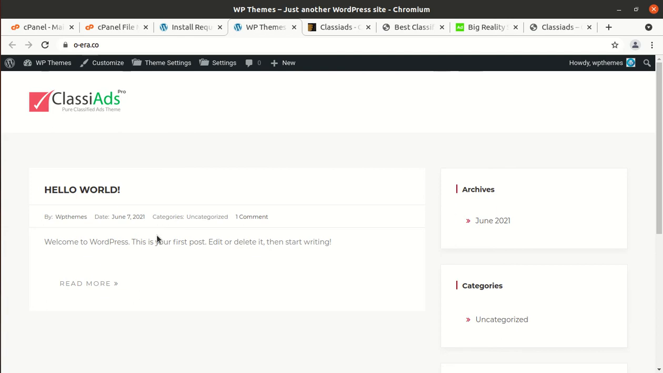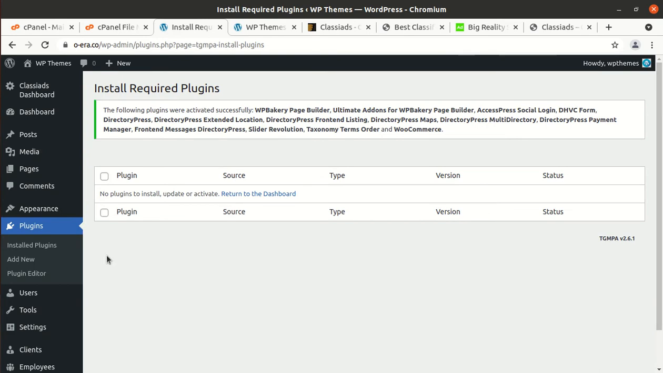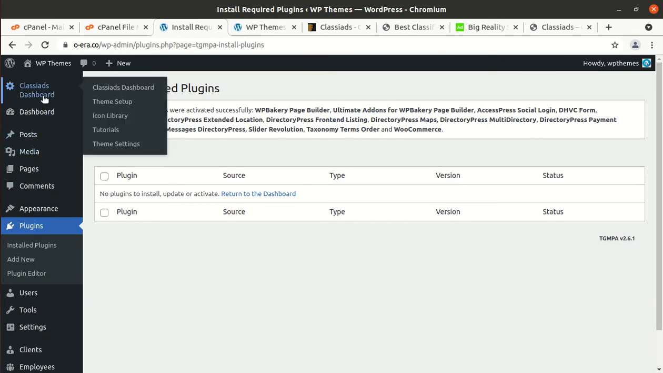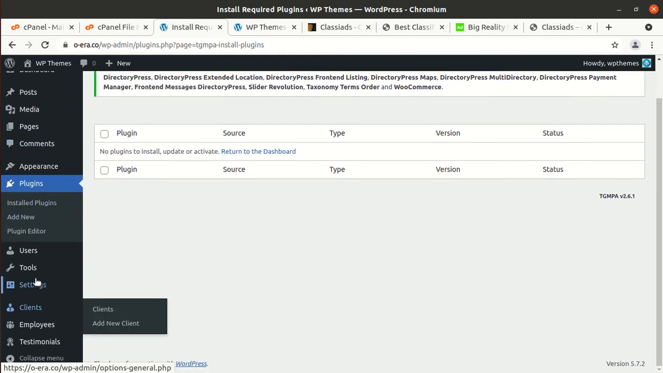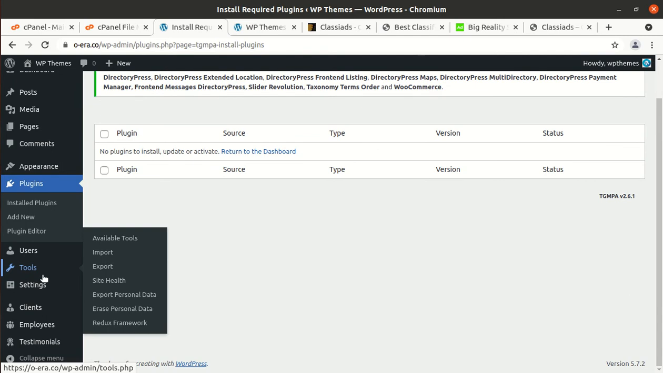But mostly people are using an already pre-made website, for which the demo content is required. So I am proceeding towards the installation of demo content. Let us find where the demo content option is available. This is the Classy Ads dashboard: theme setup, icon library, tutorials and theme settings, and I am also looking for the import option.